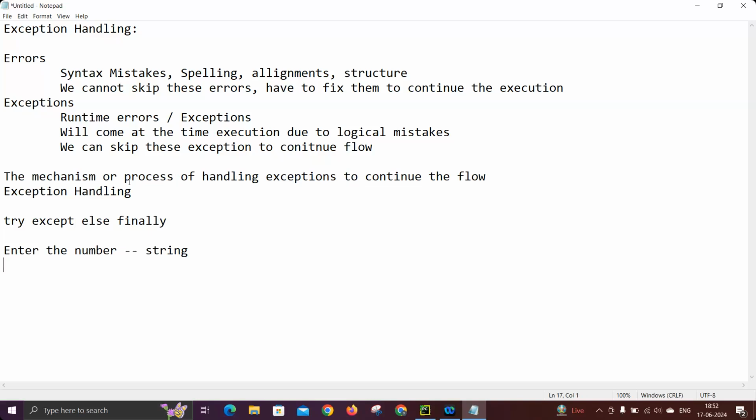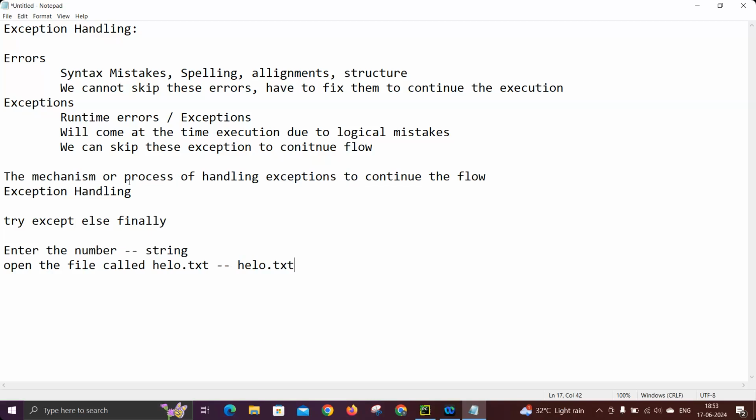That is one example. For the second example, you are trying to open a file called hello.txt, but unfortunately hello.txt is not available. That file is not there. The system tries to open the file at your location, but we don't have that file, so it throws an exception saying it cannot find the file you specified. Please either change the file name or give the correct path. So the error will come and we have to handle it. These are some examples of exceptions.